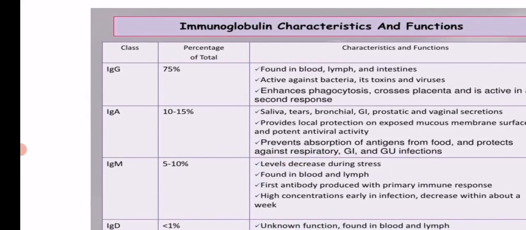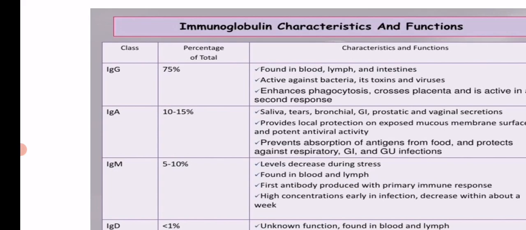It is said to be the major class because it comprises the major percentage of the total serum proteins, and it is the only antibody which has the ability to pass through the mother's placenta. So the fetus or newborn baby has immunity. It is due to the IgG antibodies, and it is found in blood, lymph and intestine.